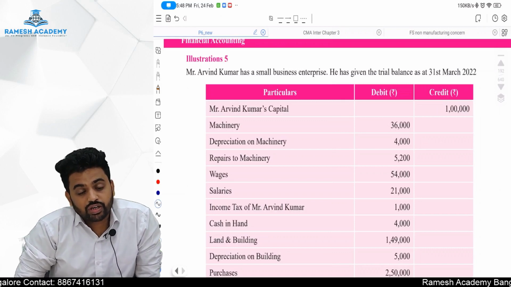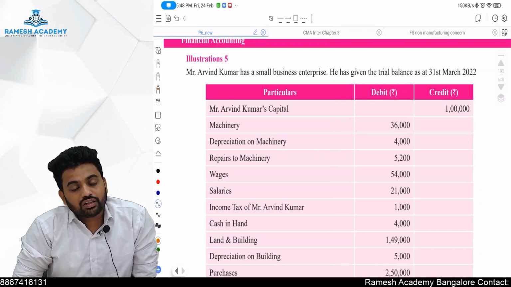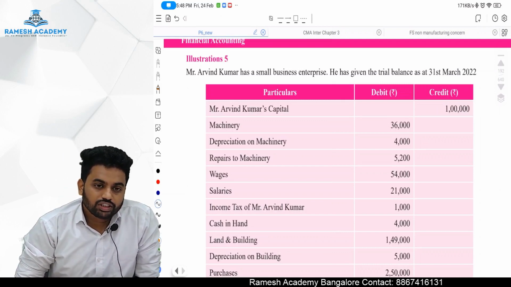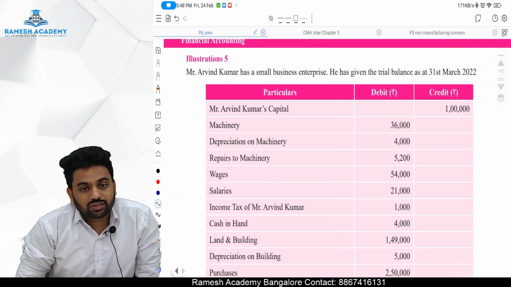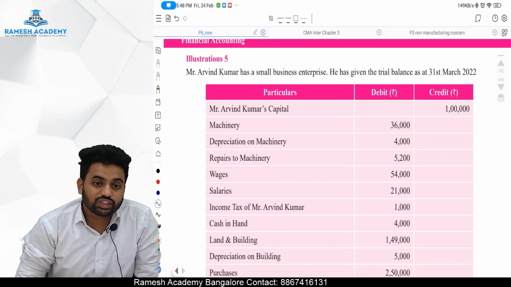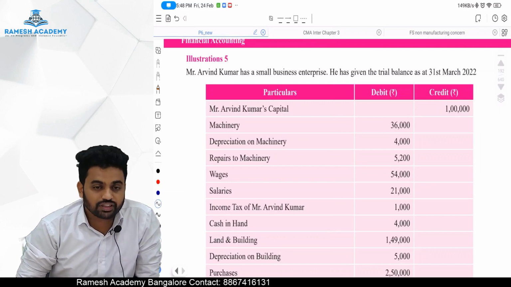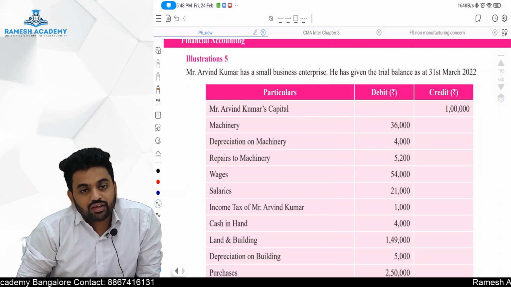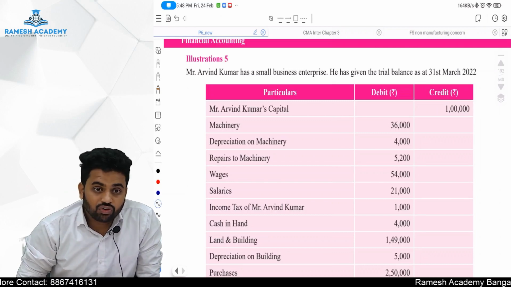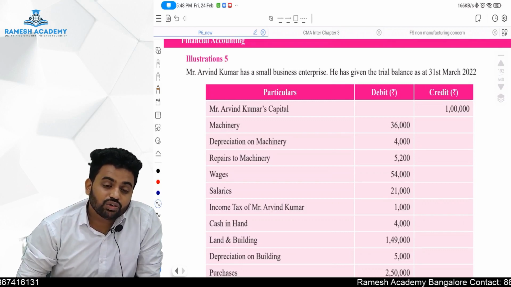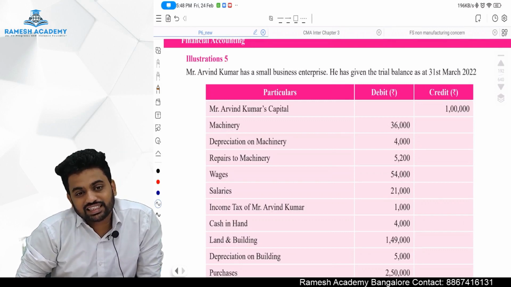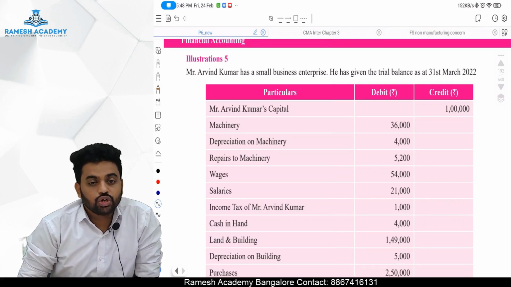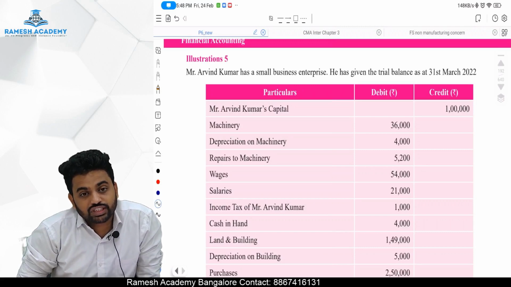Many of you have the hobby of going through the practical sums, not practicing it at home. Just going through the sum. When we go through the sum, we will feel like, okay, this I know, this I know, this I know. We go on keeping the speed. We will not practice. When we go and sit in the examination hall, we will start getting confused. I know that I have seen it in some question, but I don't know how I saw it because I just read and went. I didn't solve it and went. There is no practice. So there is a high possibility of we are getting confused and we are getting blank.